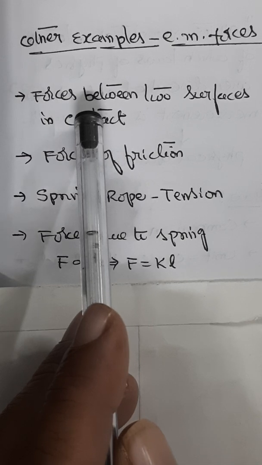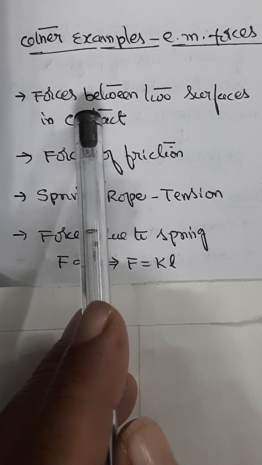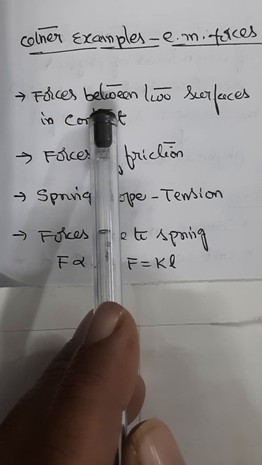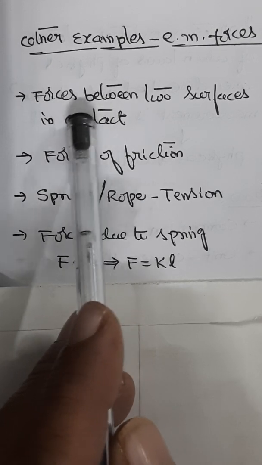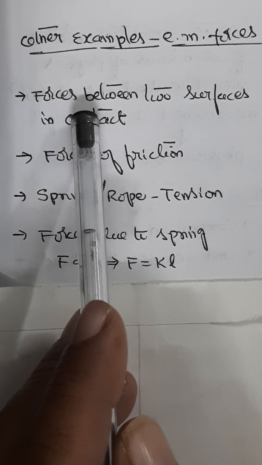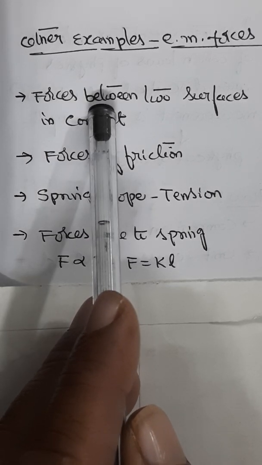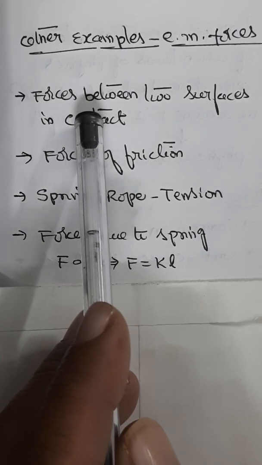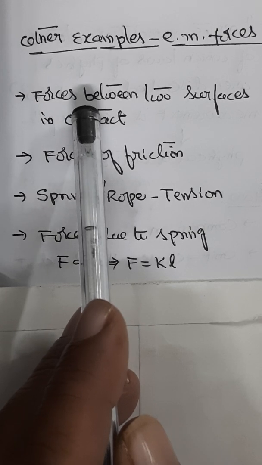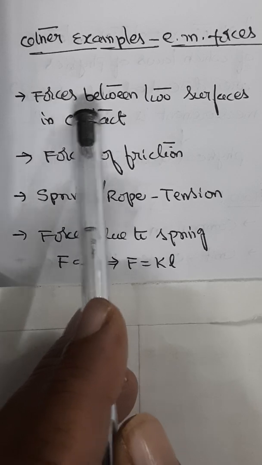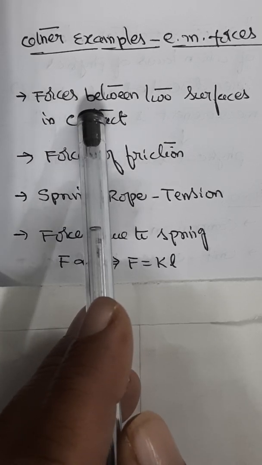Generally, the forces between the two bodies in contact are along the common normal, that is the perpendicular to the surface of the contact. Also, these forces are in the form of push or repulsion. For example, when a book is placed on a table, the book pushes the table downwards, away from it, and the table pushes the book upwards, that is again away from it. That is one example for electromagnetic forces.